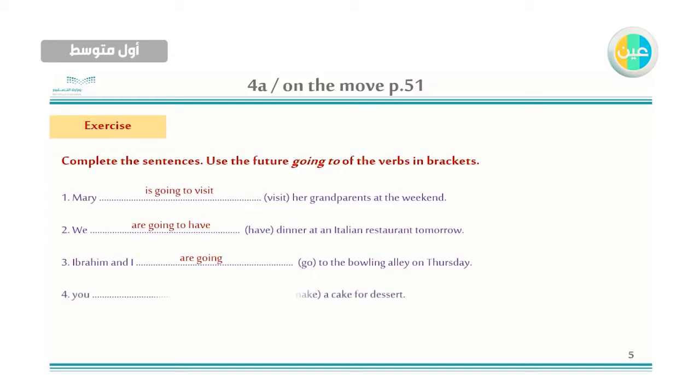alley on Thursday. Number 5, you make a cake for dessert. So I will say, you are going to make a cake for dessert. Now, the last sentence, they not travel by plane. This is a negative, so we will say they are not going to travel by plane.